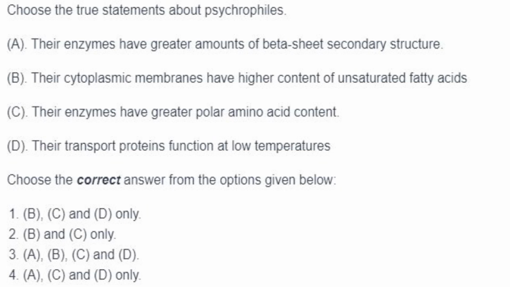Their cytoplasmic membranes have higher content of unsaturated fatty acid. That is correct. Their enzymes have greater polar amino acid content. Yes. Their transport proteins function at low temperatures. Yes. B, C, D only. Answer is option 1.